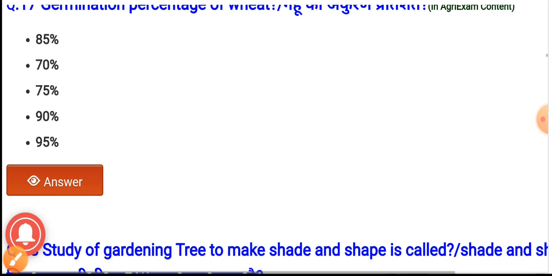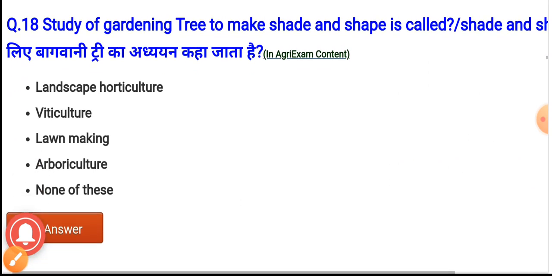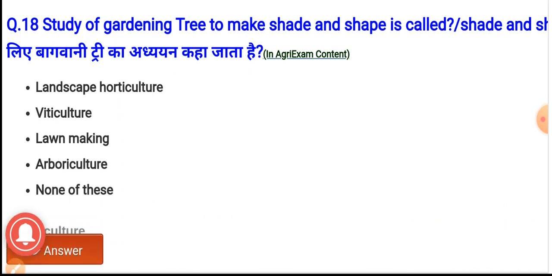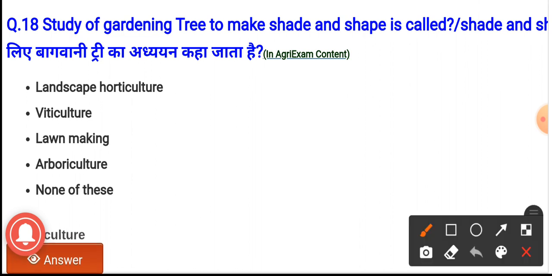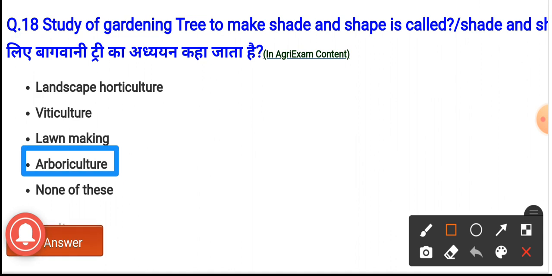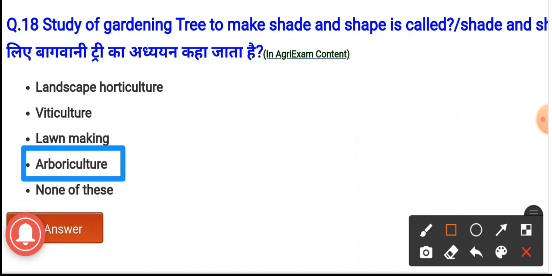Question number 18. The study of gardening trees to make shade and shape is called as. The options are landscape horticulture, viticulture, lawn making, arboriculture and none of these. And the study of gardening trees to make shade and shape is called arboriculture.